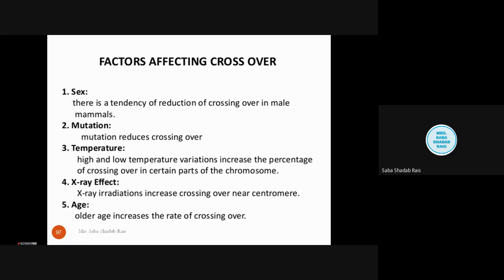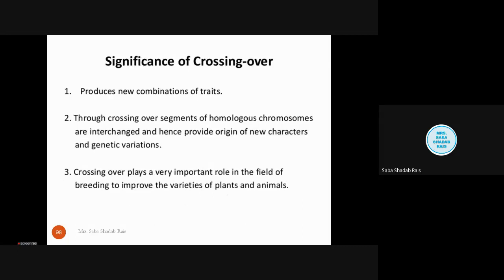Then the next thing is temperature. Fluctuation in temperature, whether high or low, increases the percentage of crossing over in certain parts of the chromosome. X-ray radiation increases crossing over near the centromere. Age increases the rate of crossing over. So we have seen the first two factors, sex and mutation, reduce the crossing over, while fluctuation in temperature, X-ray and age increase the crossing over.